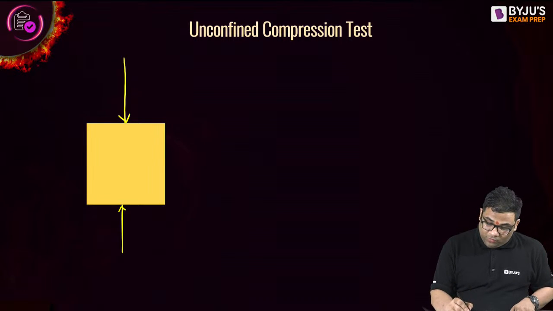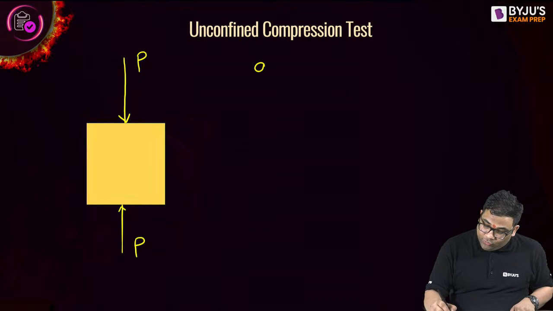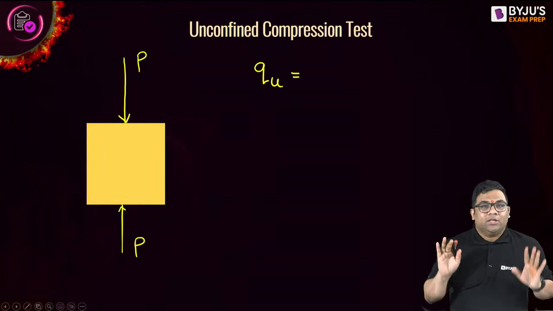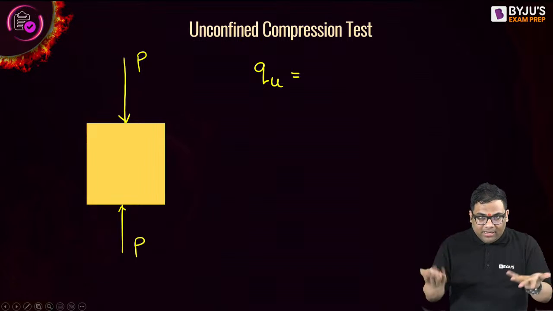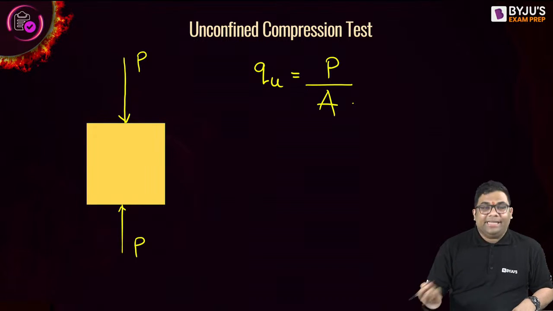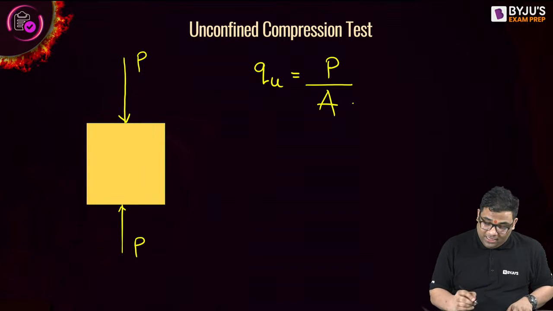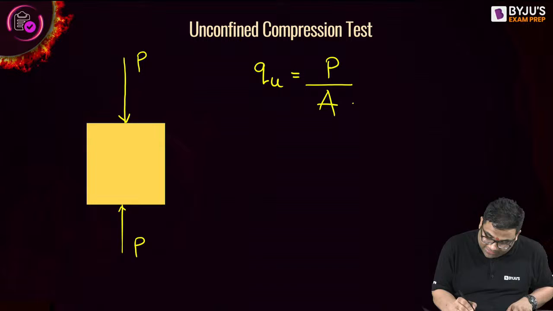This QU will be equal to, suppose you apply some load P, and your QU is a stress. Unconfined compressive strength is a stress. So stress will be what? Stress will be load by area. Now you see when it will fail like this.